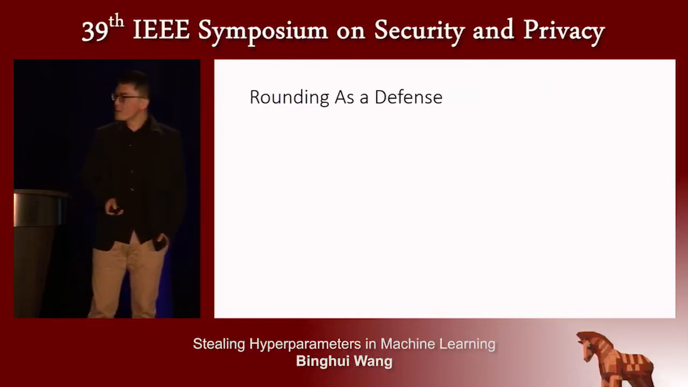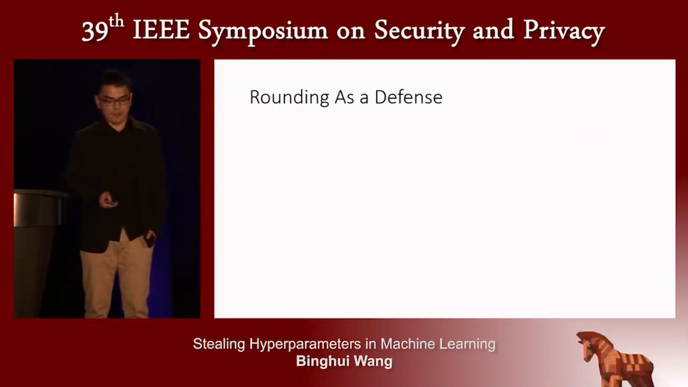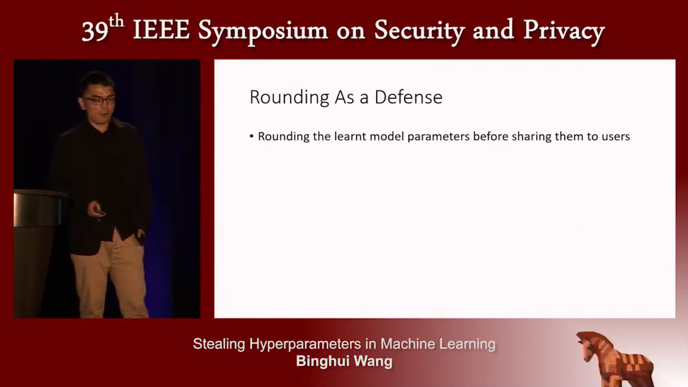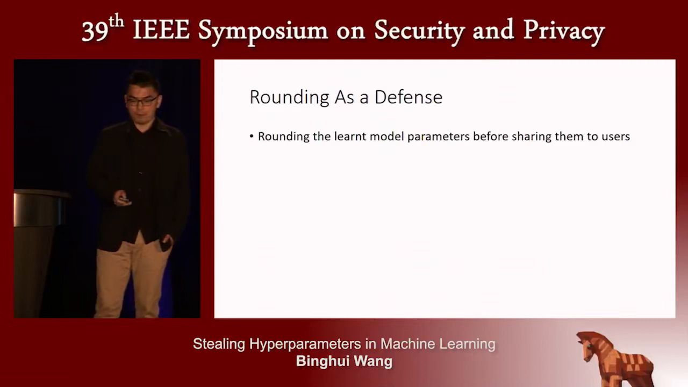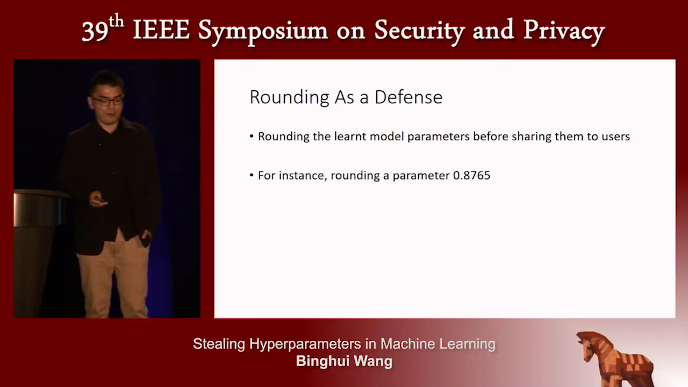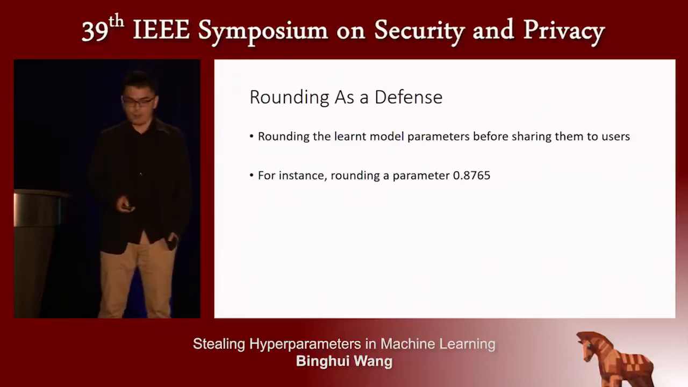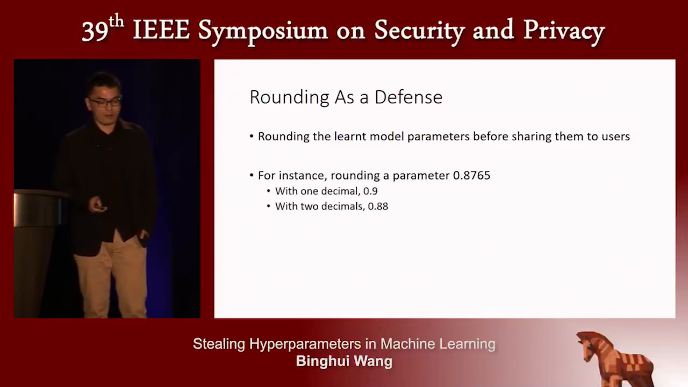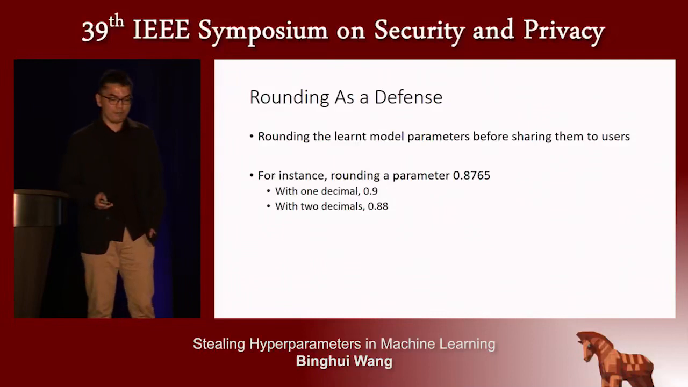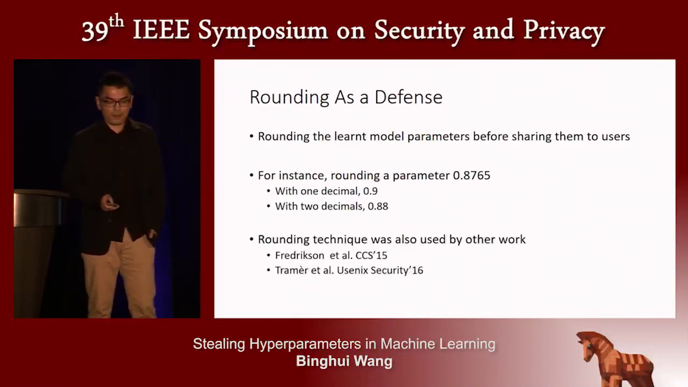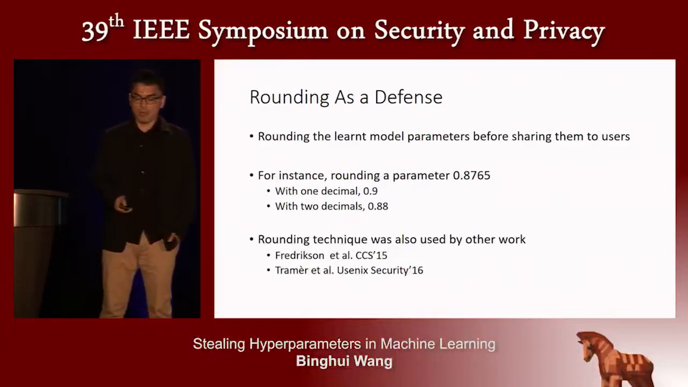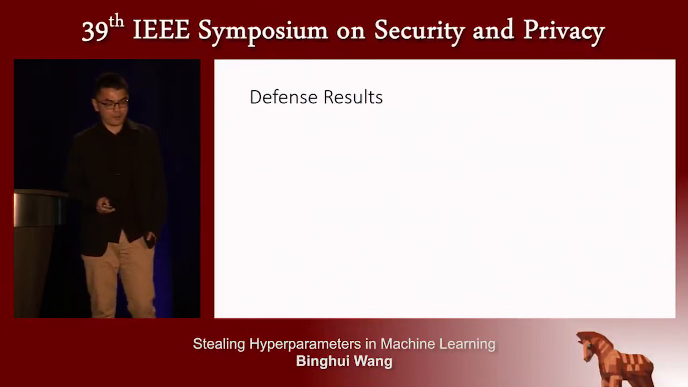And then we show the defense. Here, we use rounding as a defense. First, we round the learned model parameters before sharing the model parameters with the user. For instance, rounding a parameter of 0.8765 with one decimal is 0.9, and with two decimals is 0.88. And note that this rounding technique was also used by other work. And here are the defense results.